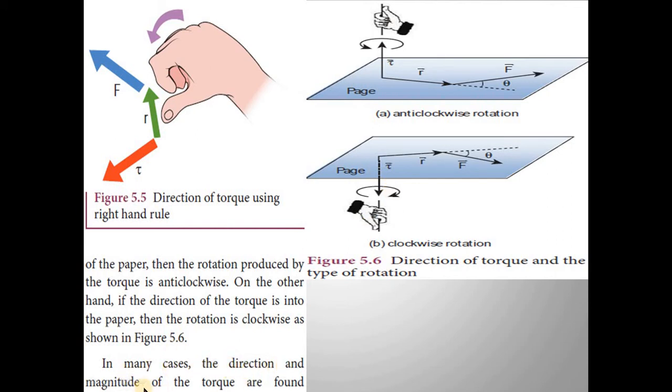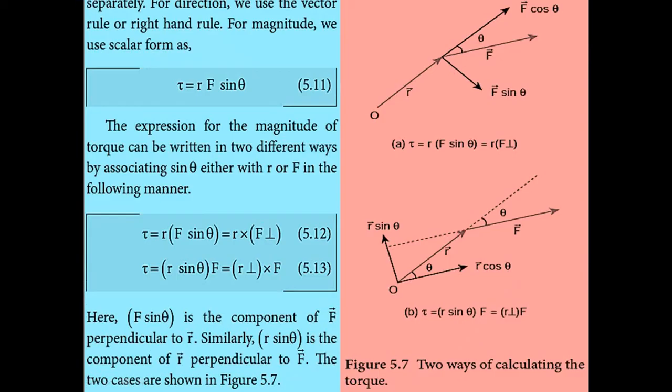In many cases, the direction and the magnitude of the torque are found separately. For the direction, we use the vector rule or right hand rule. For magnitude, we use the scalar form, tau is equal to R F sin theta. This is a very, very important formula for your objectives and 2-mark questions. Please note it down. The expression for the magnitude of torque can be written in two different ways by associating sin theta either with R or F in the following manner.